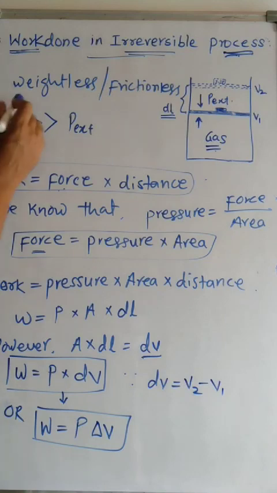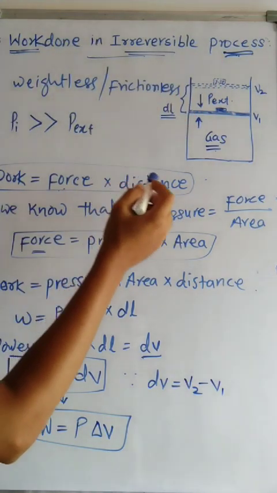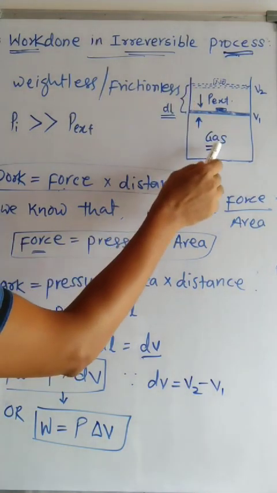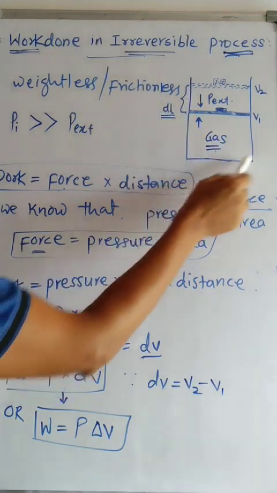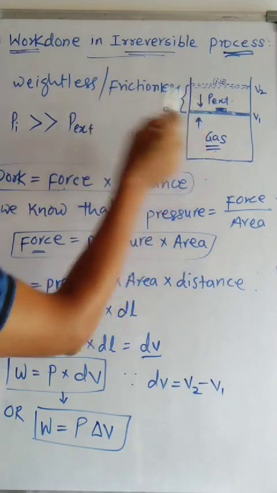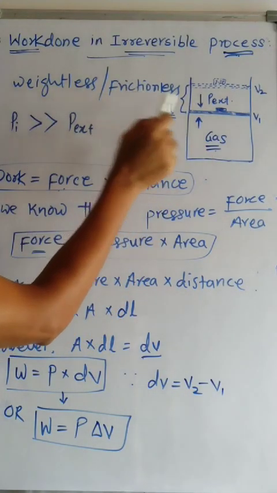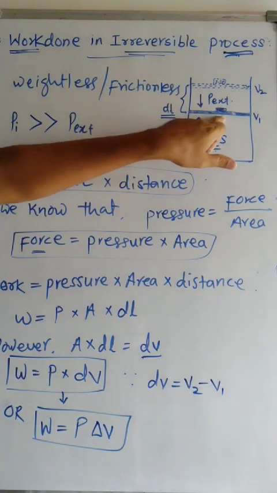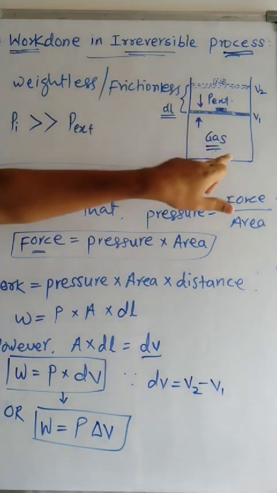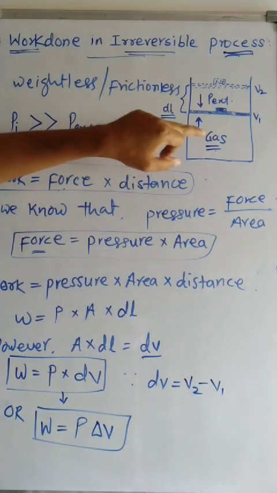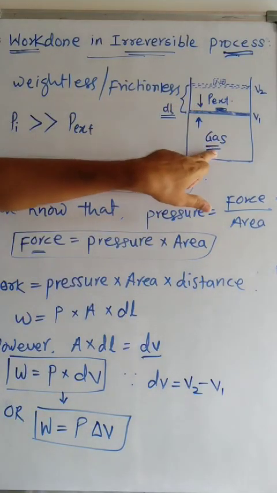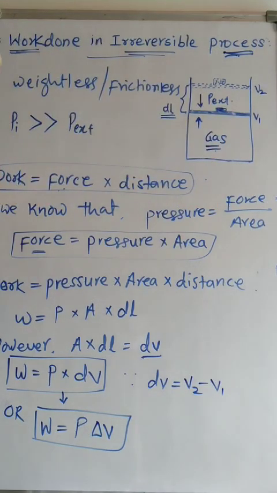Okay, to understand this concept, let us consider a gas filled in a cylinder which is fitted with a weightless and frictionless piston. The piston has to be very light in weight, then only we can get the accurate work by the expansion of the gas or system.